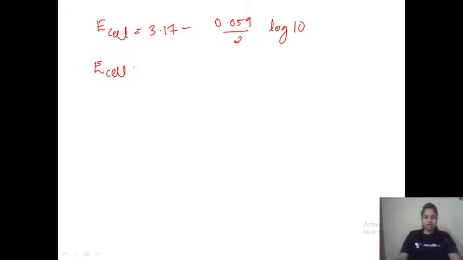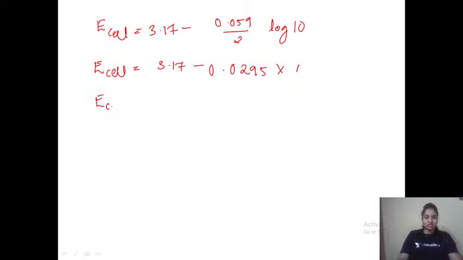Okay, let me go for the next one. E cell is equals to, E naught cell was how much? 3.17 minus 0.059 divided by 2 log 10. This was the equation we had written. Log 10 is 1, right? So 3.17 minus 0.059 divided by 2, that would be 0.0295 into log 10, which is 1.